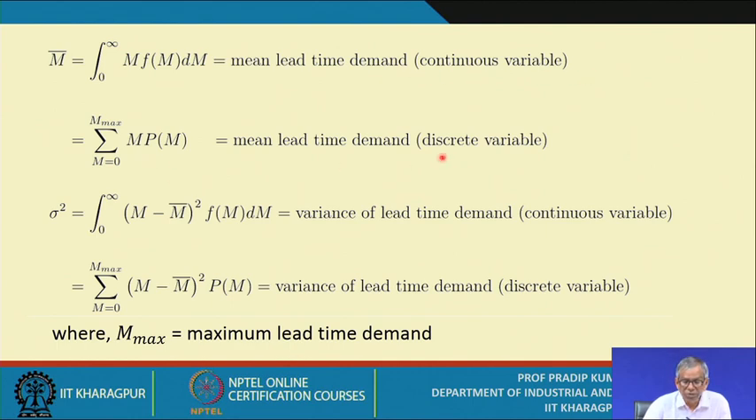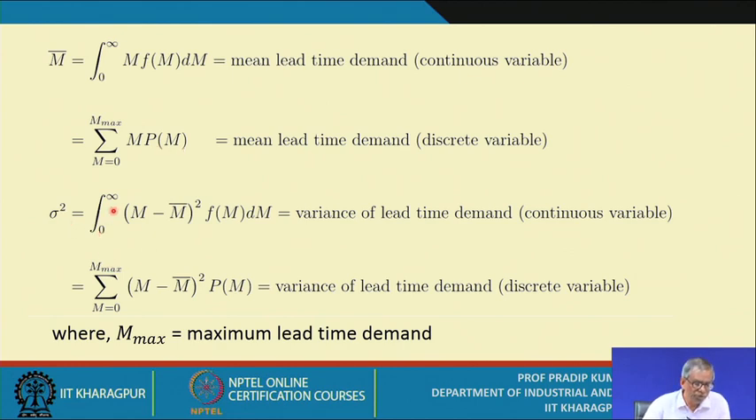For the discrete variable, what is the expression for M bar? That is the sum over M equals 0 to M max, that means the possible demand levels, of M into P(M). That means for each demand level, what is the corresponding probability? So that is P(M).